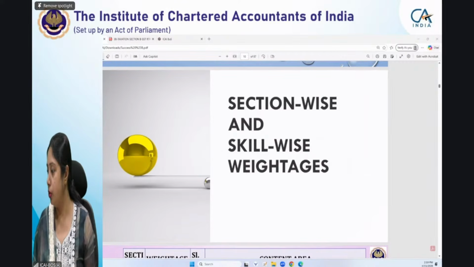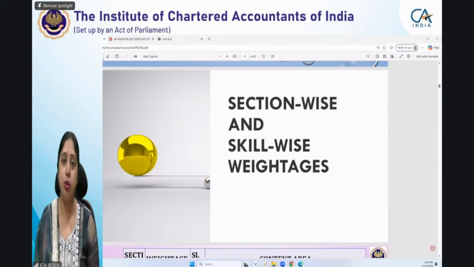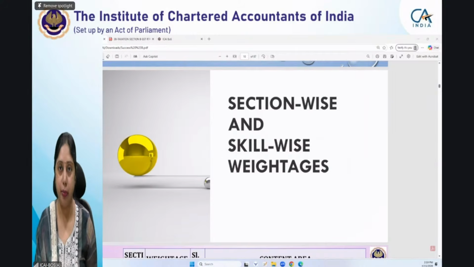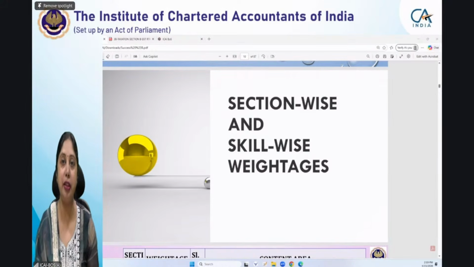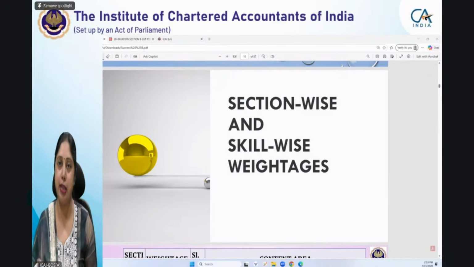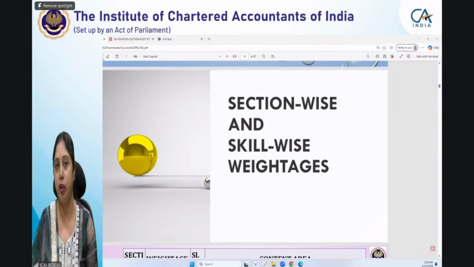Yes. So Mathili is asking, shall I attend the GST part first? After that, shall I attend the income tax part or not? There is no compulsion, Mathili, that you have to first attempt income tax and then GST. It's up to you. You have two sections with you, GST as well as income tax. So if you are more comfortable in GST, then you should attempt the GST portion first. As far as I know, there are separate answer booklets for GST as well as income tax. So you can take out the booklet of the GST portion and start attempting that. Once you complete GST and you have full confidence that you have attempted it well, then you can go for the income tax portion.